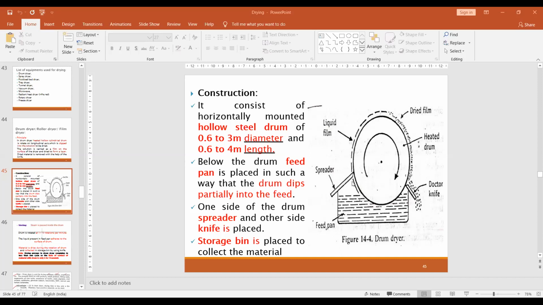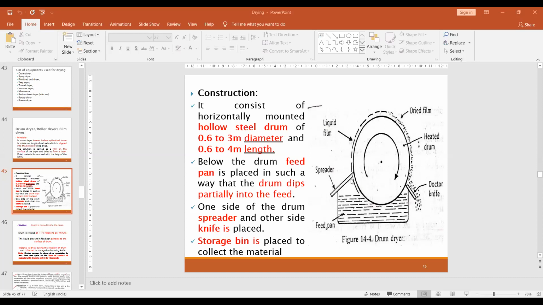This is called as spreader. The rate of drying depends upon the thickness of the film formed. If the thickness is very small, or very thin, the rate of drying is faster, which means a lower temperature is required to dry the material.